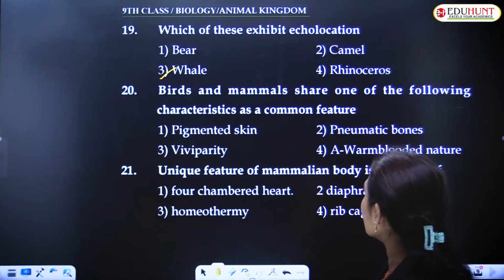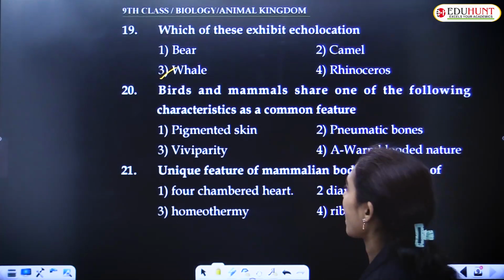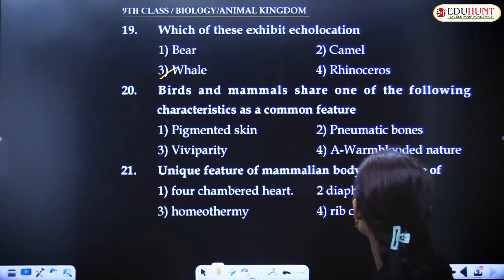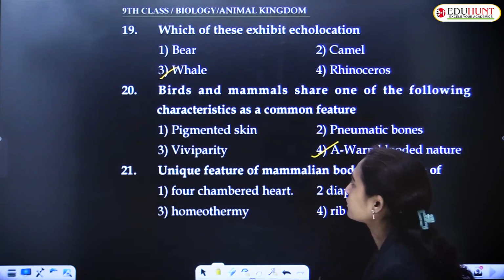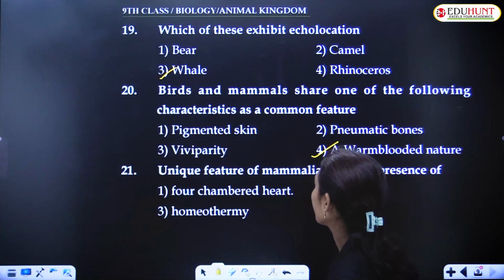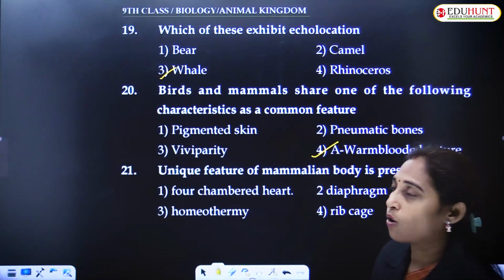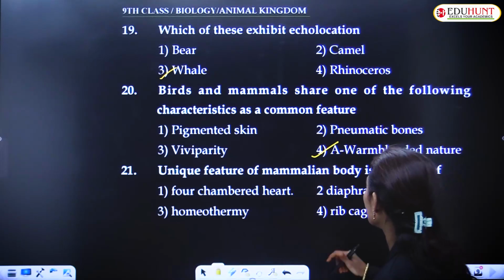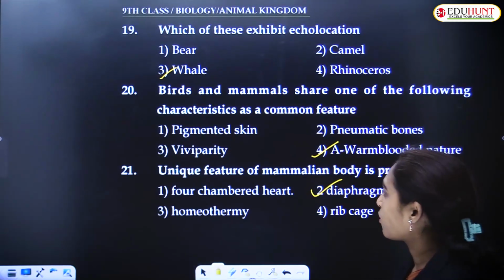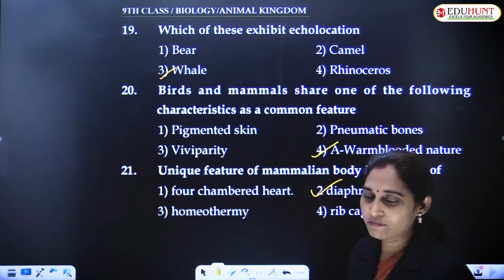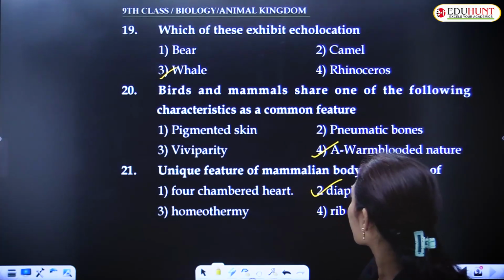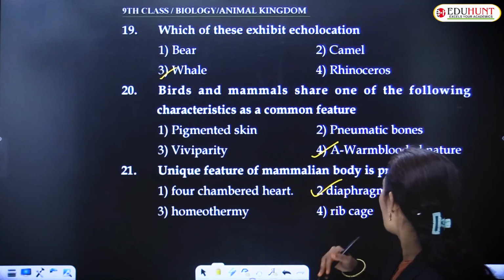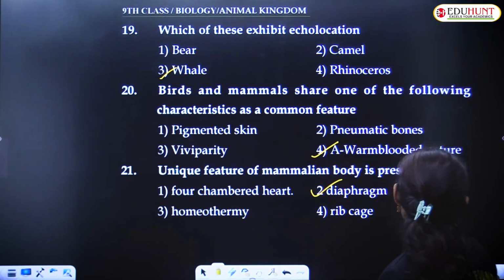Birds and mammals share one of the following characteristics as a common feature: pigmented skin, vivipary, pneumatic bones, a warm-blooded nature. Warm-blooded nature is the answer. A unique feature of the mammalian body is the presence of: 4-chambered heart, homeothermy, diaphragm and rib cage. Diaphragm is the correct answer, because the four-chambered heart is seen even in Aves, and homeothermy is also seen in birds.